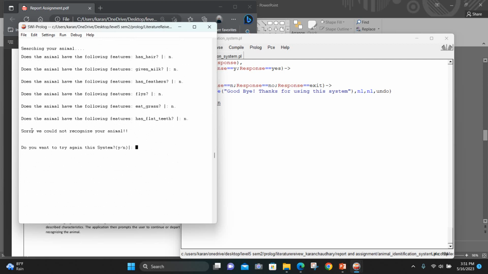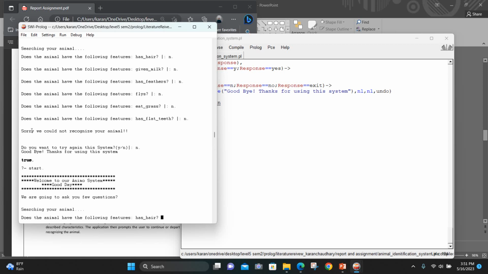Now if I don't want to rerun this system, then I will type no. Here you can see it will exit from our system. Now again I am going to show you how to identify other animals, such as a bird, on the basis of feathers and other features, so I am going to restart this system.